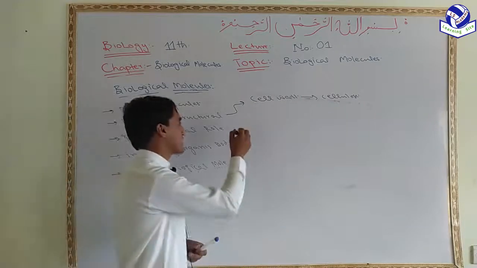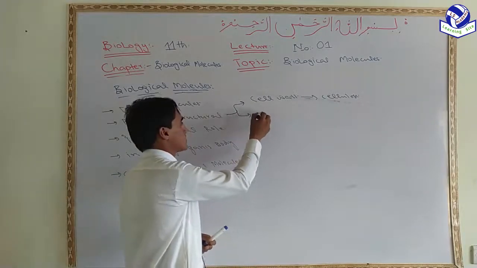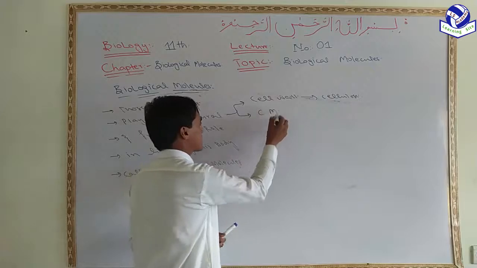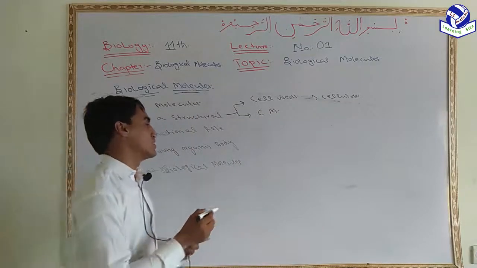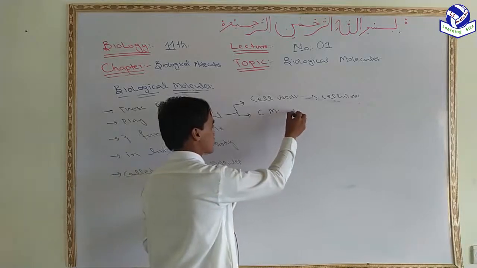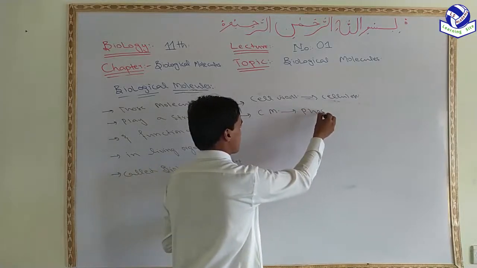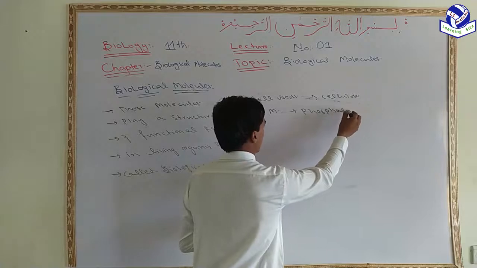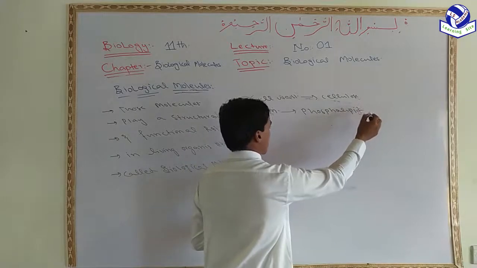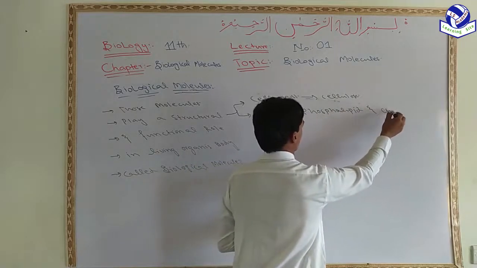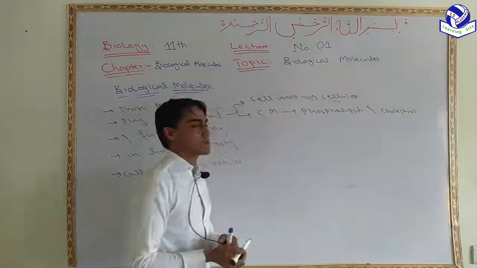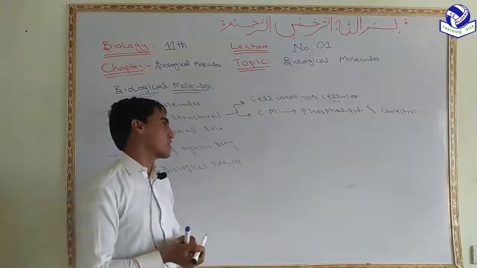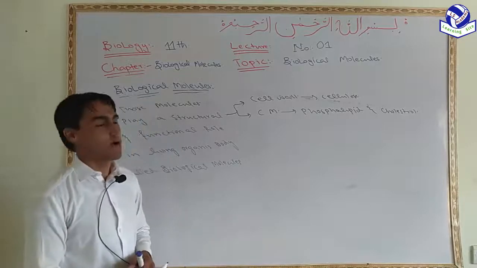If we take the example of the cell membrane of a plant cell or animal cell, the cell membrane is composed of phospholipids and cholesterol. Phospholipid and cholesterol are also classes of lipids, which are biological molecules.